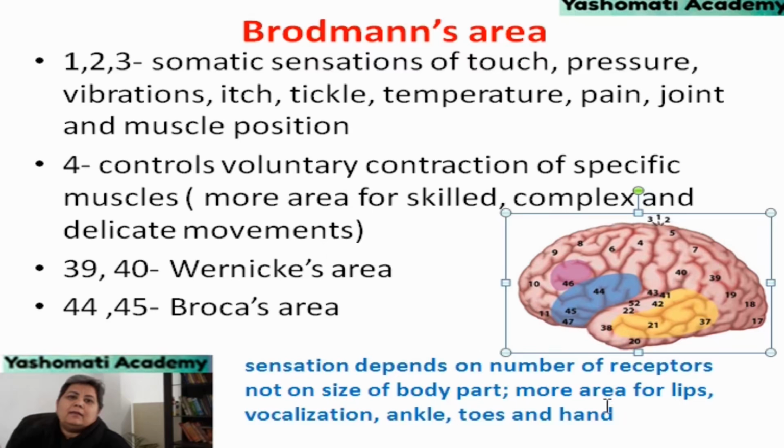So, there is more area allocated to lips, vocalization, ankle, toes and hand, and lesser area is allocated to those parts which are not able to show very complex and delicate movement.